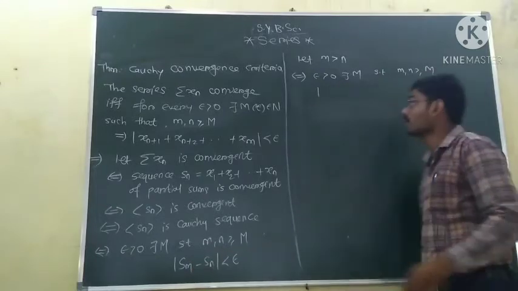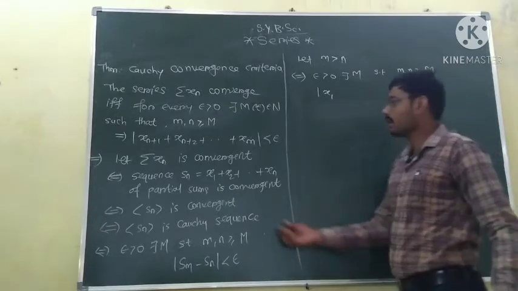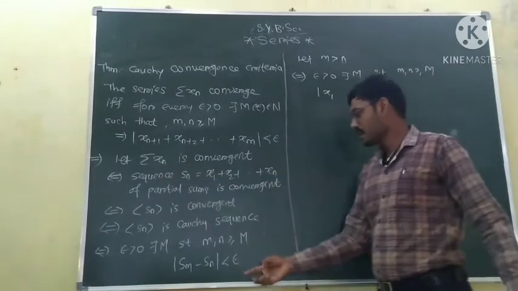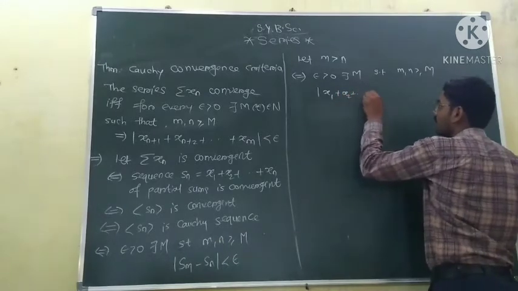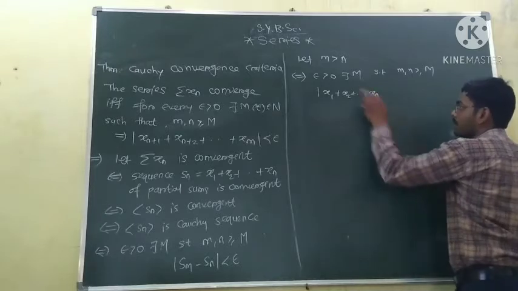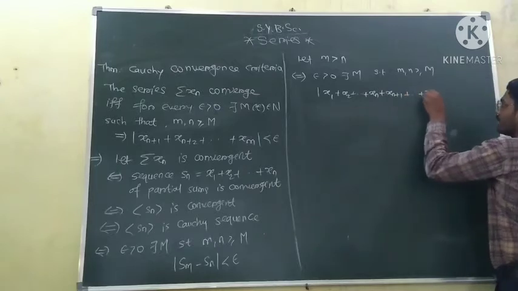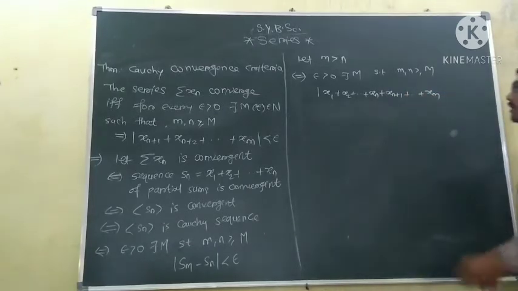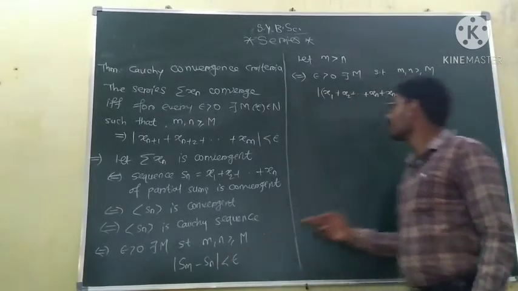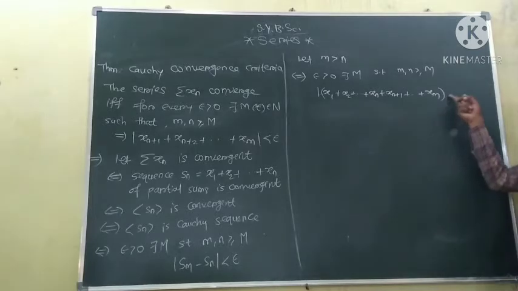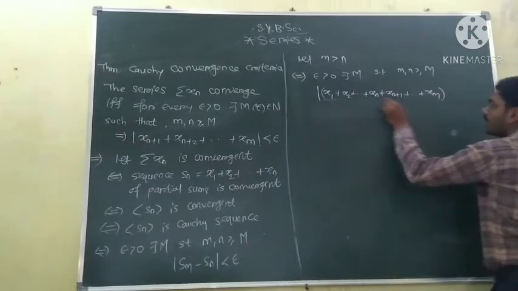We will put the value of Sm. Sm is nothing but the sum of the first m terms of the series, and m is greater than n. So Sm will be x1 plus x2 up to xn, then xn+1 up to xm. This is Sm, minus Sn.